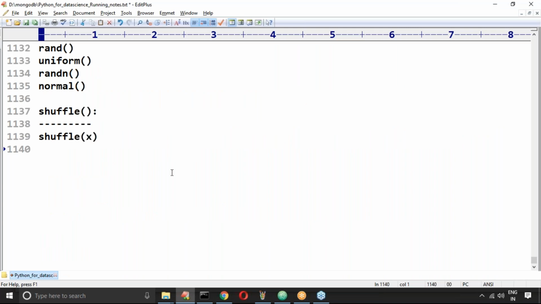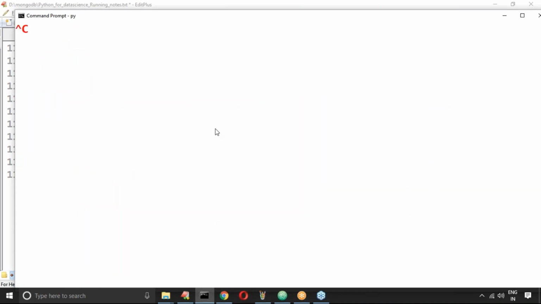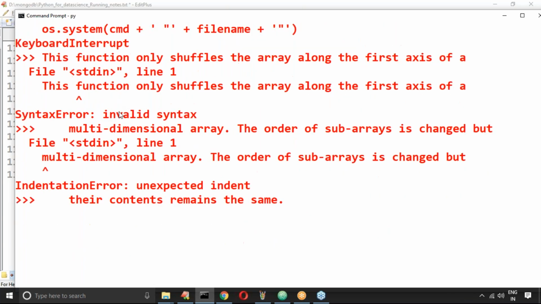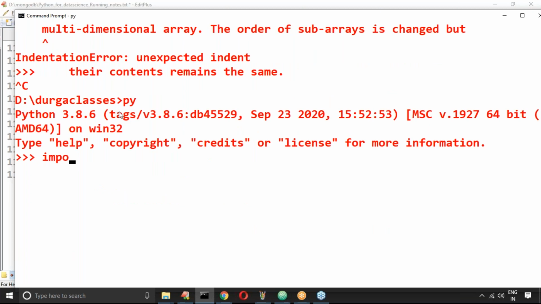Let me take a = np.arange(9). How many elements are there? Please respond. Nine elements are there, from 0 to 8.